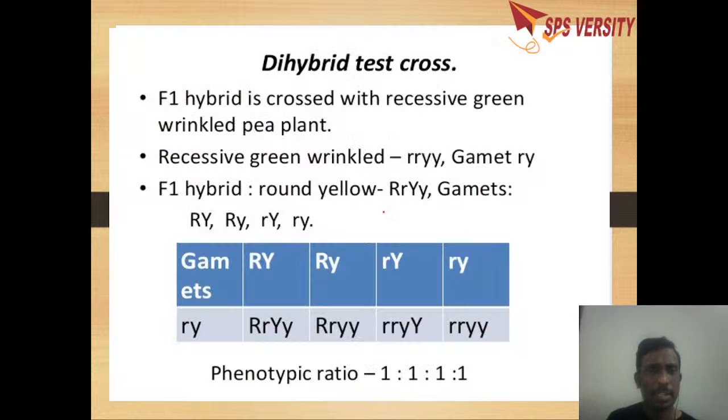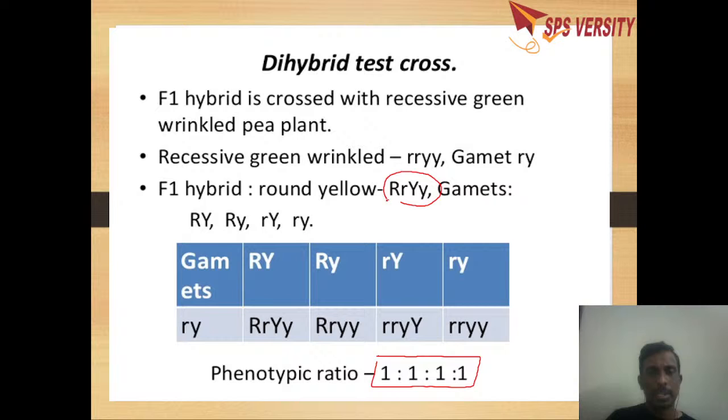So this is the final result which we got, the phenotypic ratio. And in a dihybrid cross also we can perform the test cross, to find out the genotype of the F1 hybrid. In the test cross, if the F1 hybrid is heterozygous, we'll get the ratio 1:1:1:1.